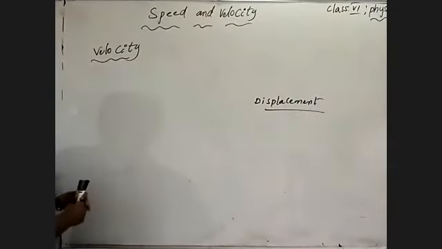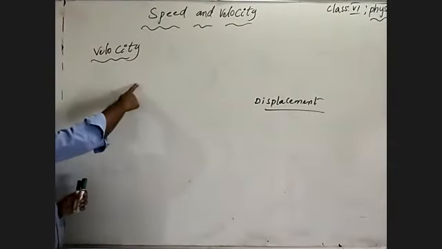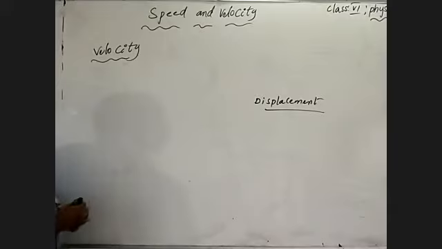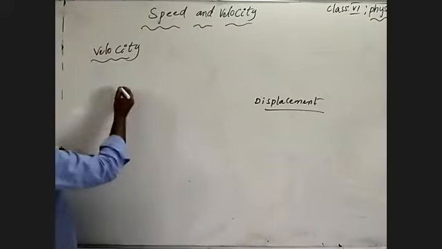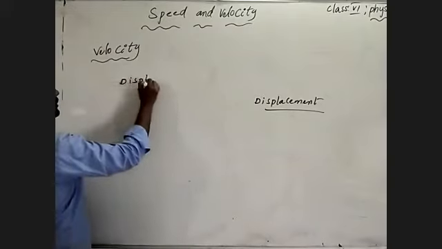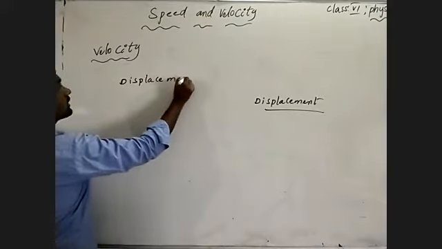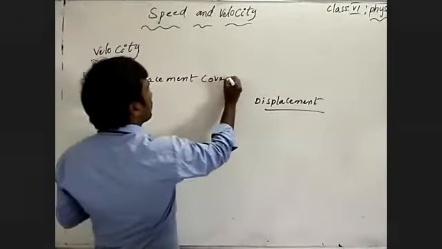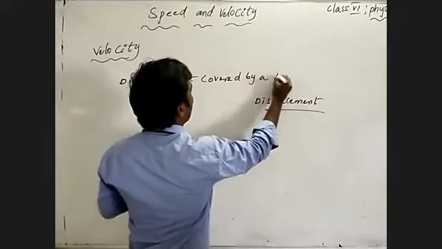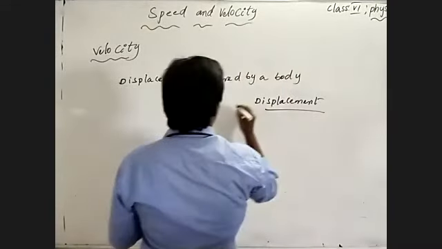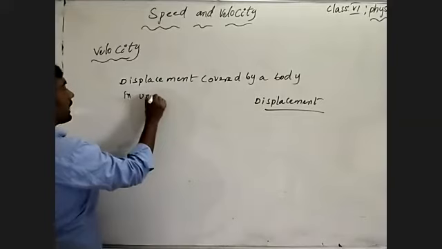Same as the displacement covered by a body in its unit time. What can we consider here? Velocity means displacement covered by a body in unit time.